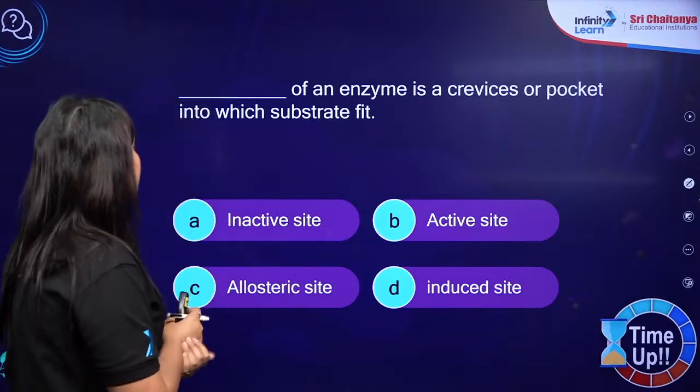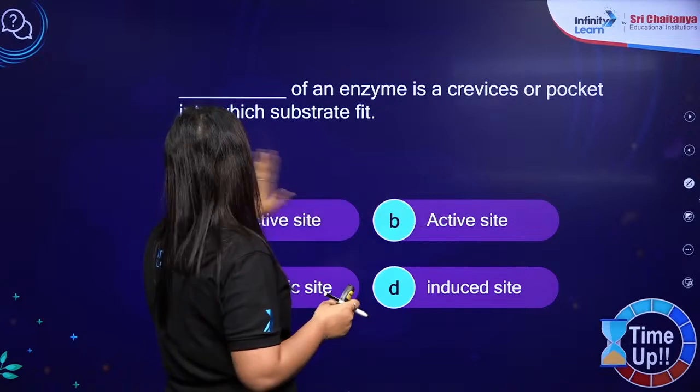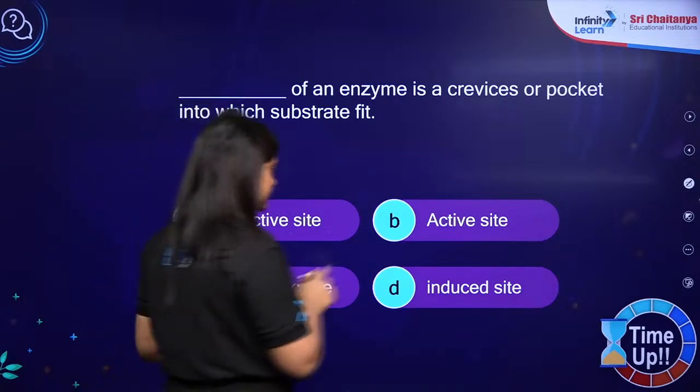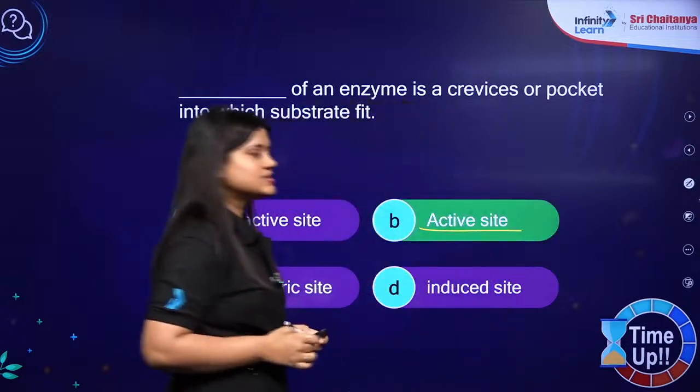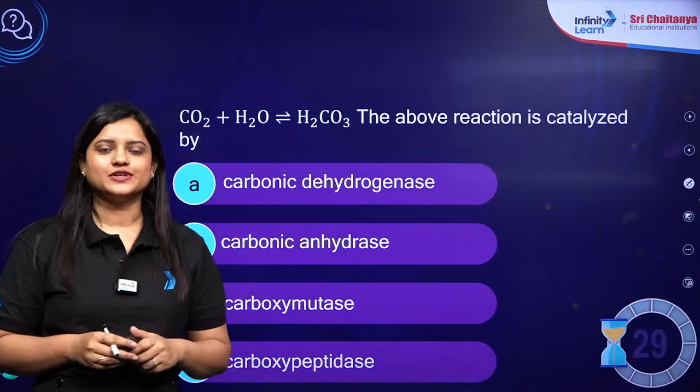Okay, now dash is an enzyme. Dash of an enzyme is a crevice or a pocket into which the substrate fits. So we all know the answer is active site. Correct answer is B. Very good. Keep it up. Next question and your time starts now.